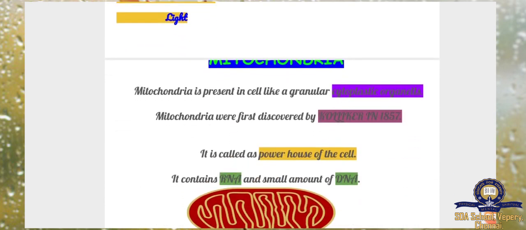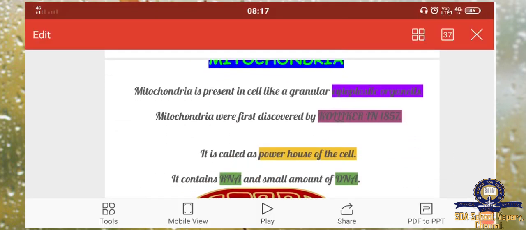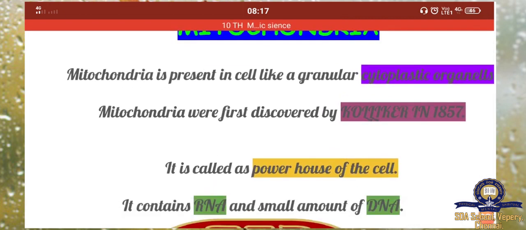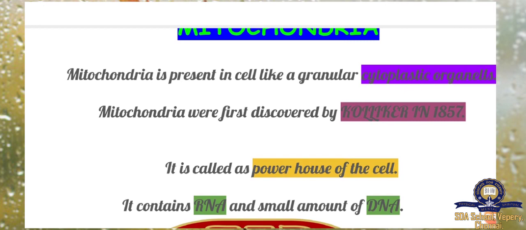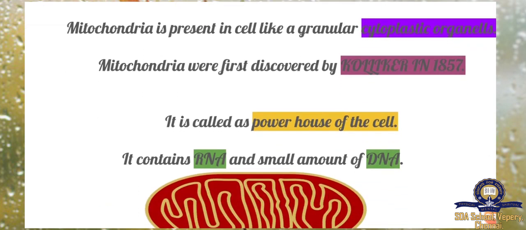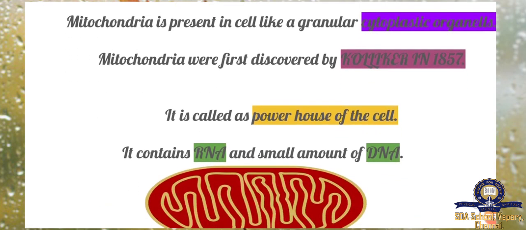Next, mitochondria. Mitochondria is present in a cell like a granular cytoplasmic organelle. Mitochondria were first discovered by Kolliker in the year 1857. It is called the powerhouse of the cell. So mitochondria are called the powerhouse of the cell. It contains RNA and a small amount of DNA.